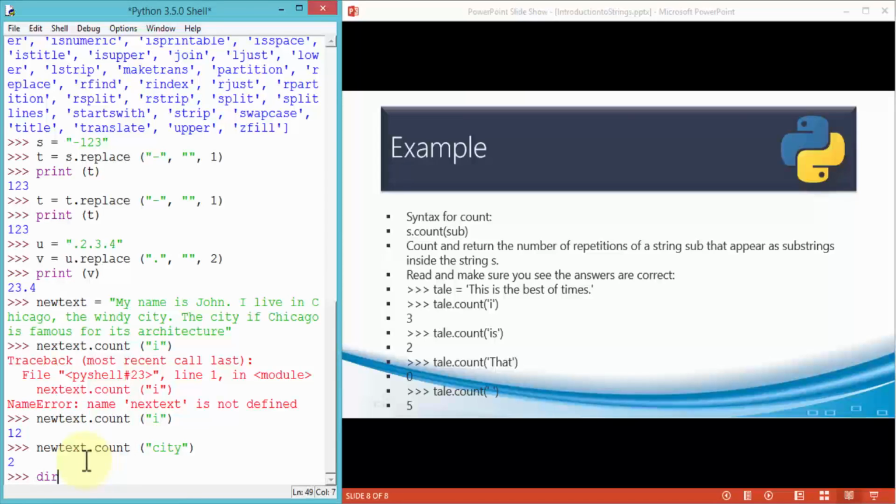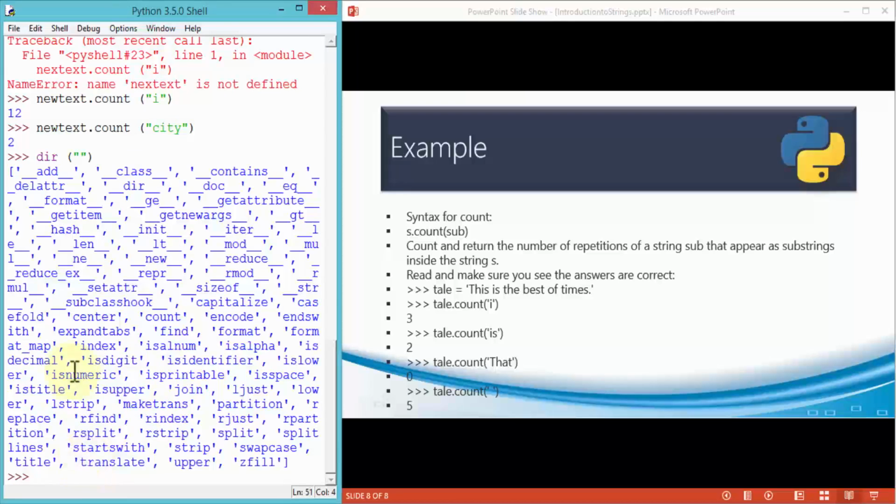So one more time, you can always go to your directory and bring up your string methods by typing dir, parentheses and quotations, right? And then it tells you the built-in words that you can use in Python. So I've demonstrated a couple of examples, and you can take a look at the rest of them and practice with some of these.